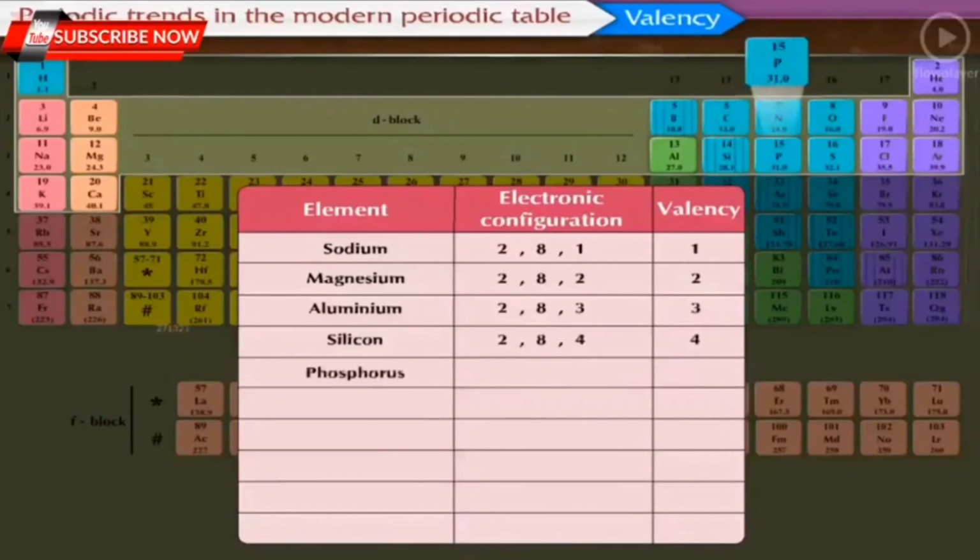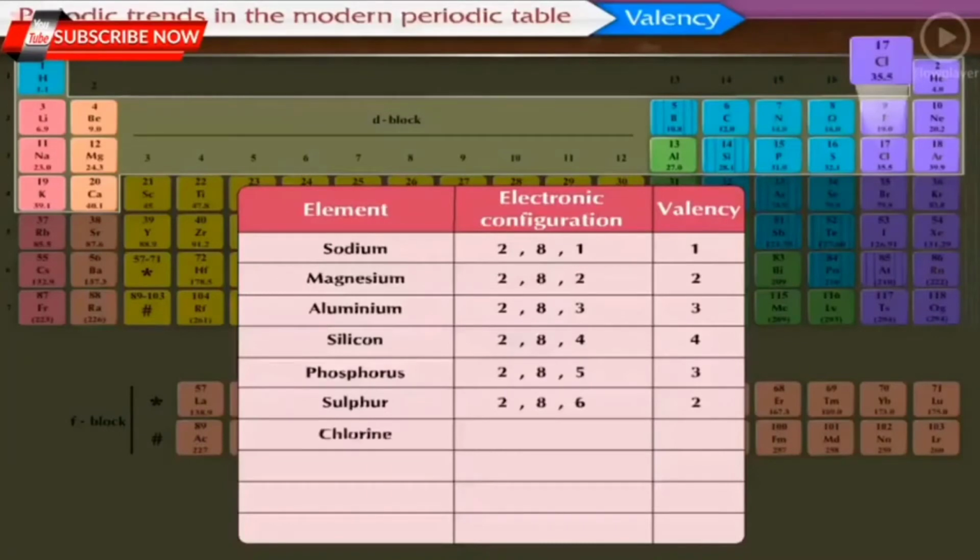Phosphorus, electronic configuration is 2, 8, 5 and valency is 3. Sulfur, electronic configuration is 2, 8, 6 and valency is 2. Chlorine, electronic configuration is 2, 8, 7 and valency is 1. Argon, electronic configuration is 2, 8, 8 and valency is 0.